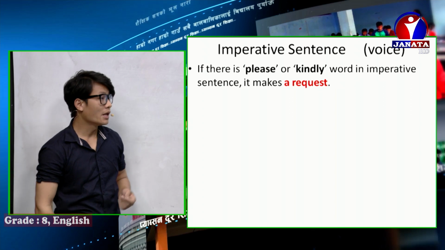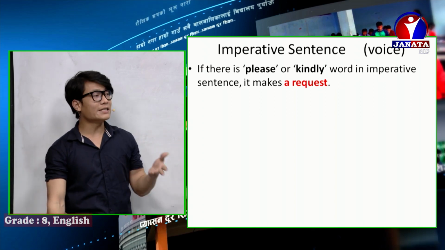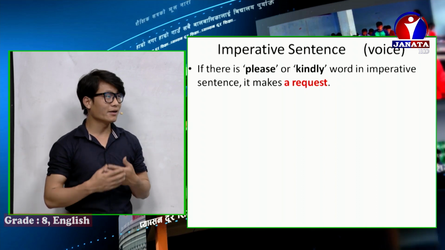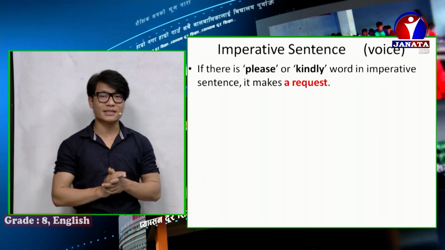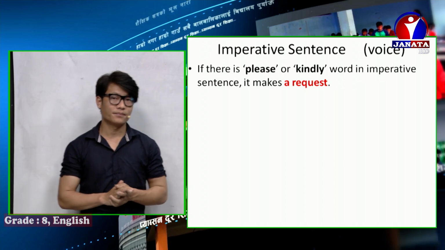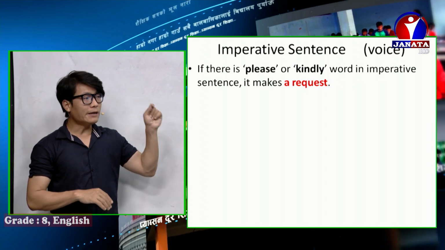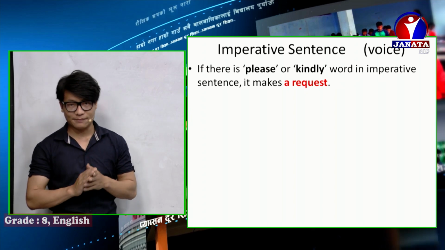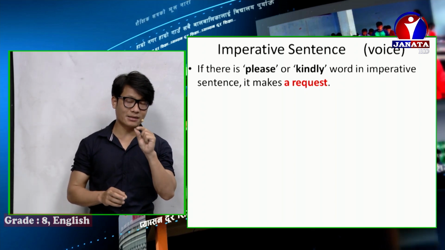Let me show you this slide. If there is a please or kindly word in an imperative sentence, it makes a request. Remember, if there is a please or kindly word in an imperative sentence, it makes a request.